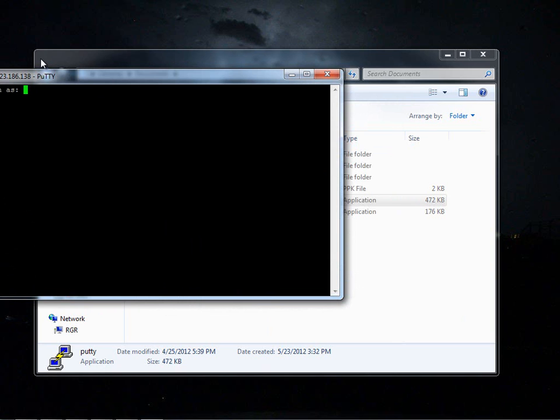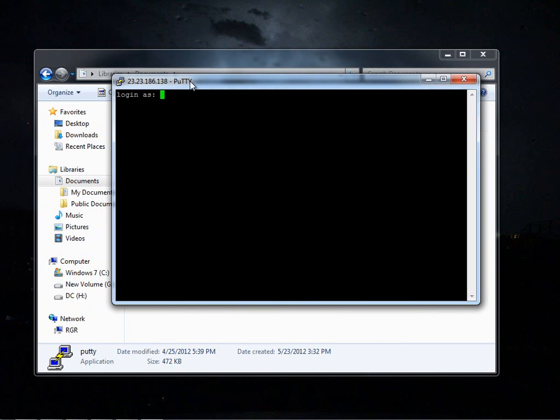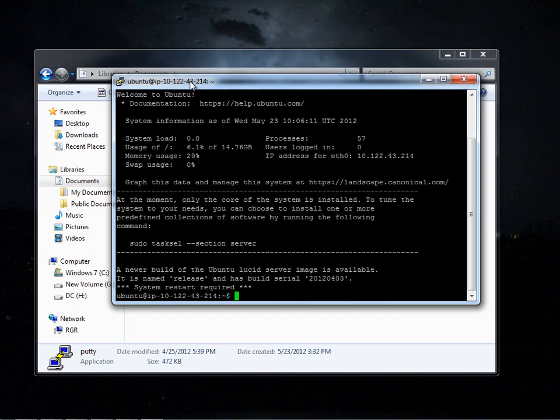Now it's asking us to log in as. When we clicked on the connect button, we saw that we need to log in as the Ubuntu user. I'm going to type Ubuntu, and this time it won't ask for the password because we have logged into the server using the key file, the .pem key in the case of Ubuntu.